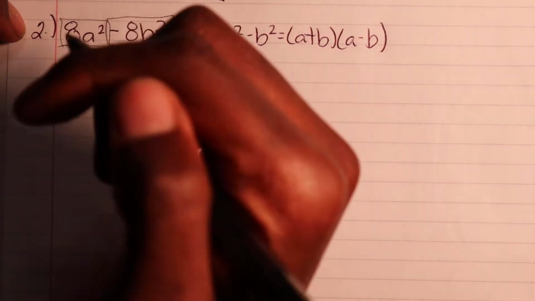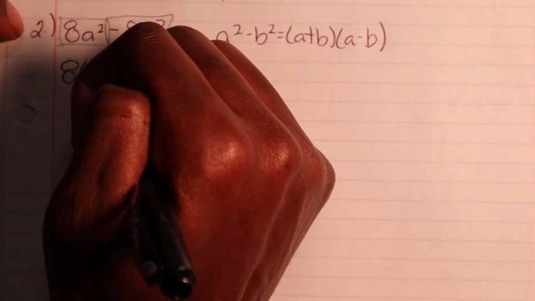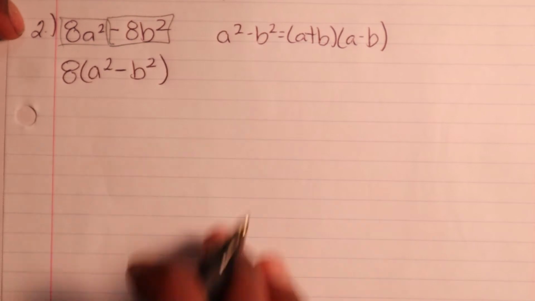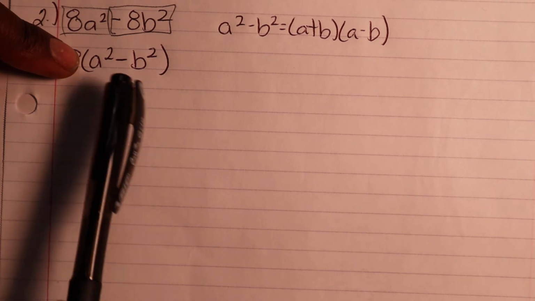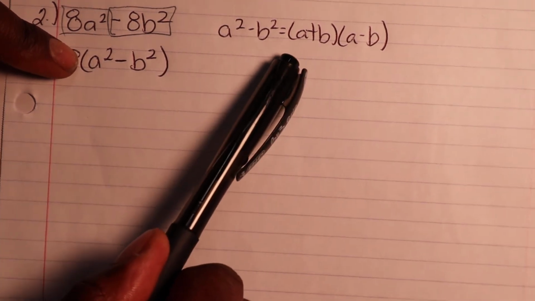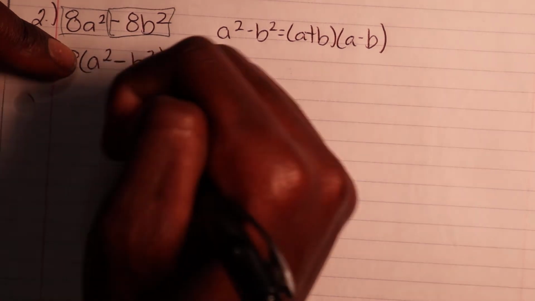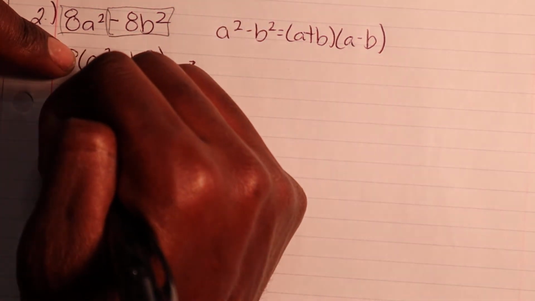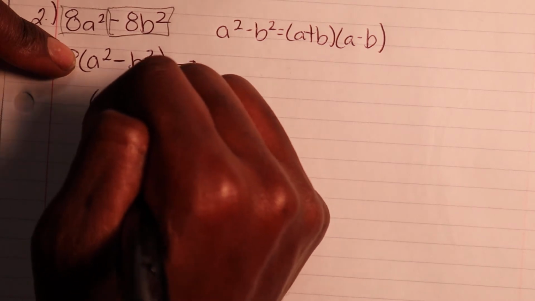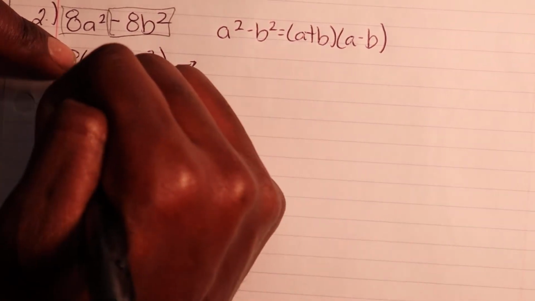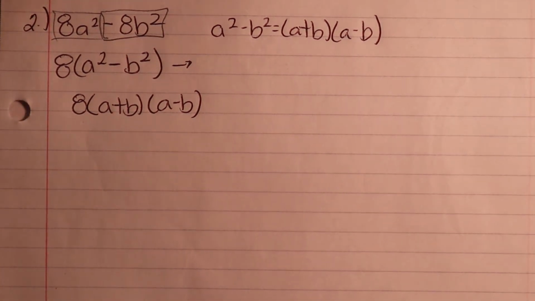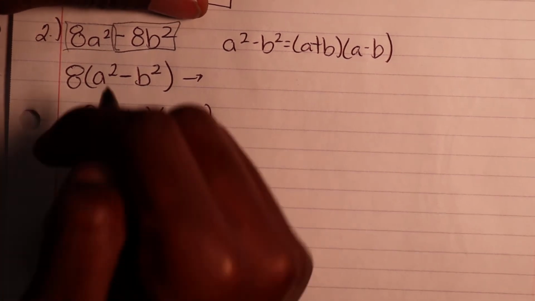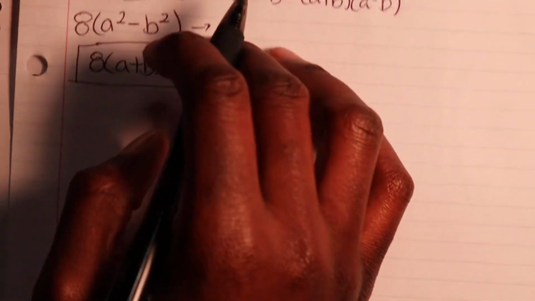Then we drop down what we have remaining, which is a squared minus b squared, correct? Like I said, don't focus on the 8. Take this formula and apply it right there. We already know what we're going to get is a plus b times a minus b, and the 8 drops down. And we'll circle that, and we'll go on to number 3.